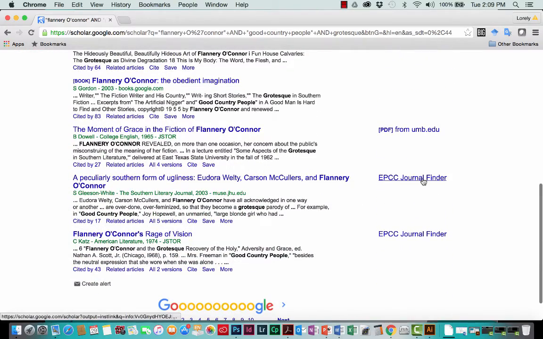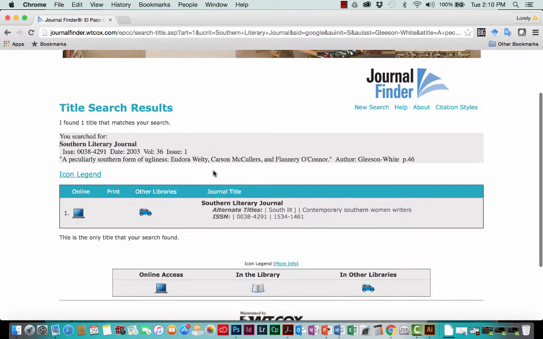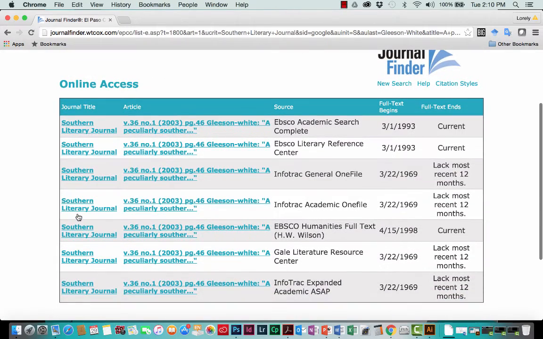Then if you see an EPCC Journal Finder link, that means the full text of that article is available through our online databases. You can click in there. It's going to take you to this screen. You can select the online option. It'll tell you which databases have that available.